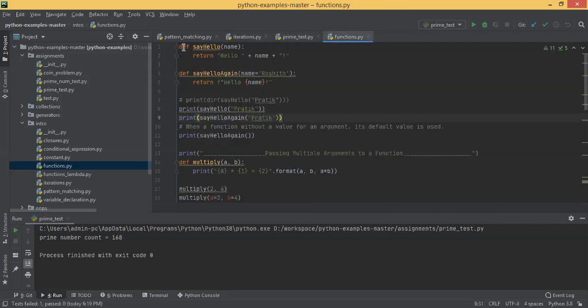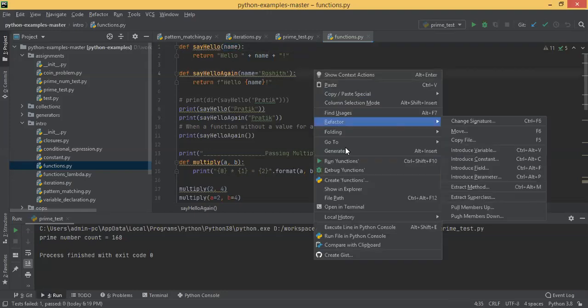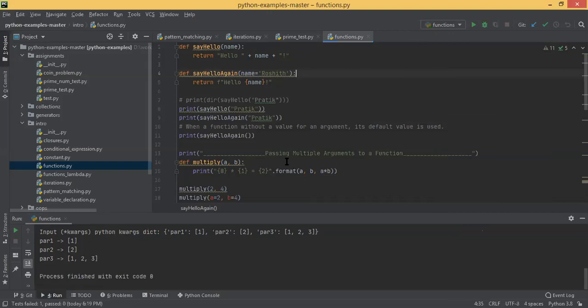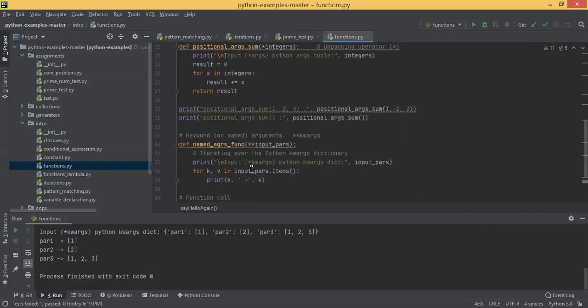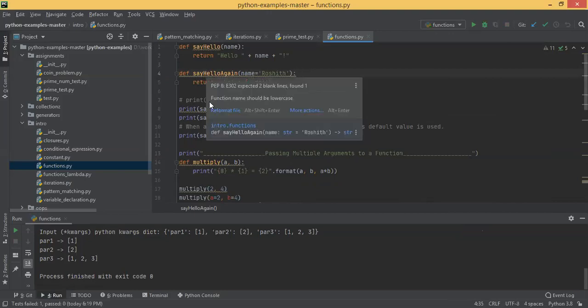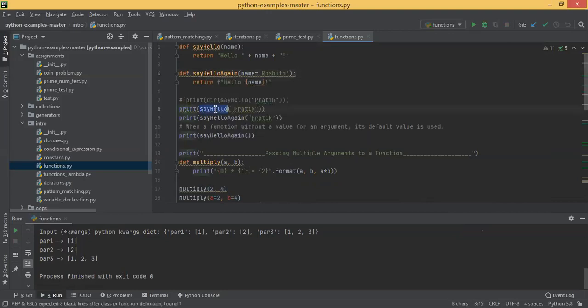And here you can see, in the first line I have defined a function, def say hello, and this function takes a variable called name, and it returns the value hello, then space plus name plus this exclamation symbol. Means you are returning a string from this particular function. And this function has been called here itself, in line number 8.